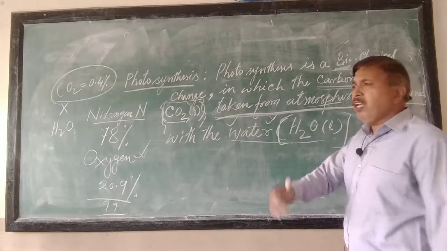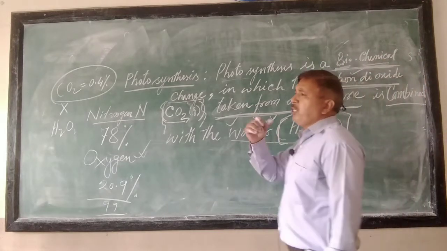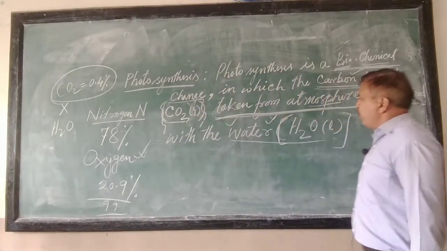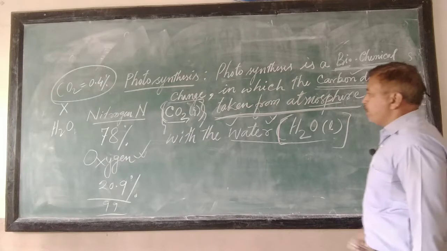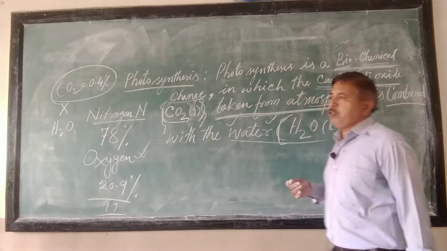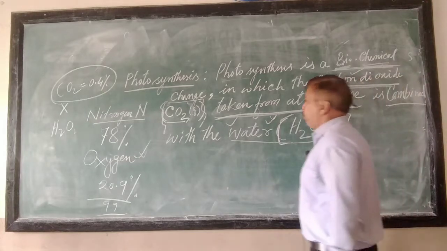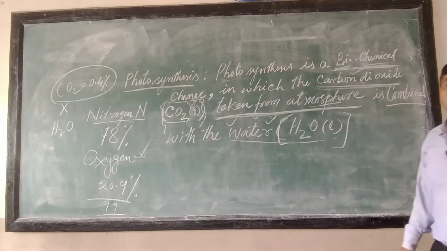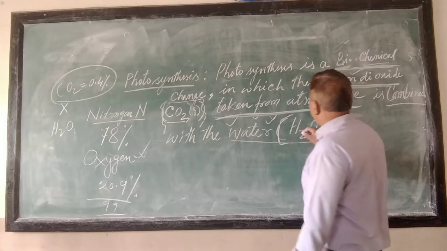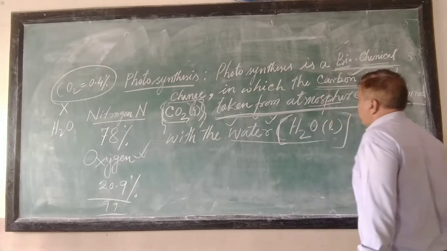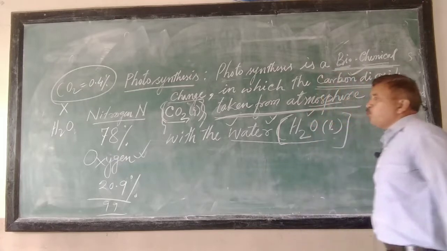So, as we take water into our body by simply sipping or drinking, similarly the plants absorb soil water with the help of their roots or root system, right. So now they have carbon dioxide, one raw material, and the other raw material is water.